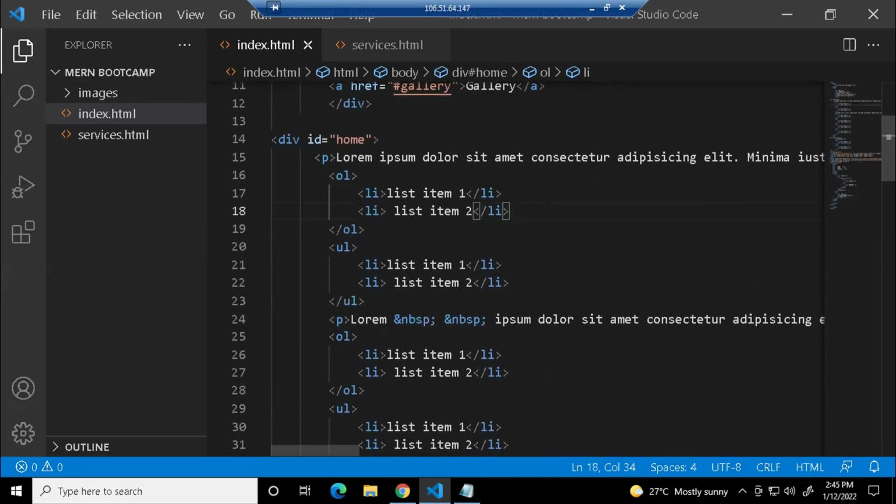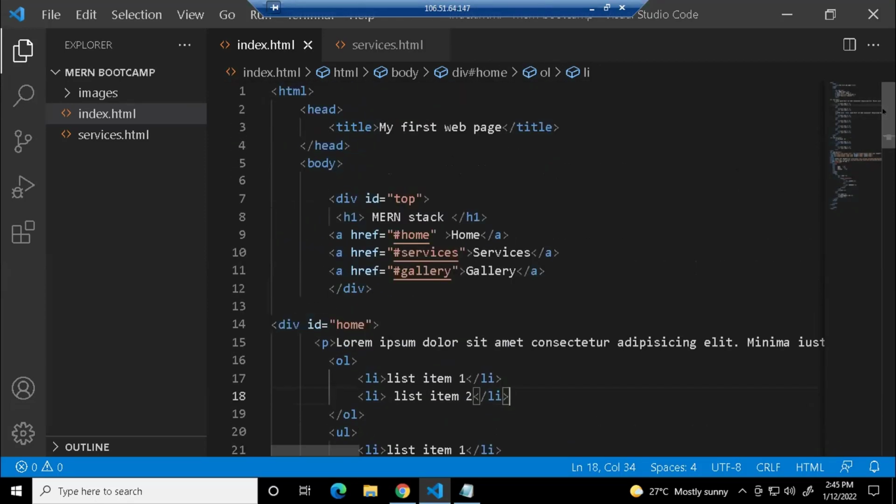Now, I'll also tell you about Bootstrap. I'll tell you how to use Bootstrap. Those who are very new will feel comfortable with Bootstrap. It will be easier than CSS. But there are a few things you have to know. You have to know what selectors are and how to add classes. If you understand this, Bootstrap will be easy.